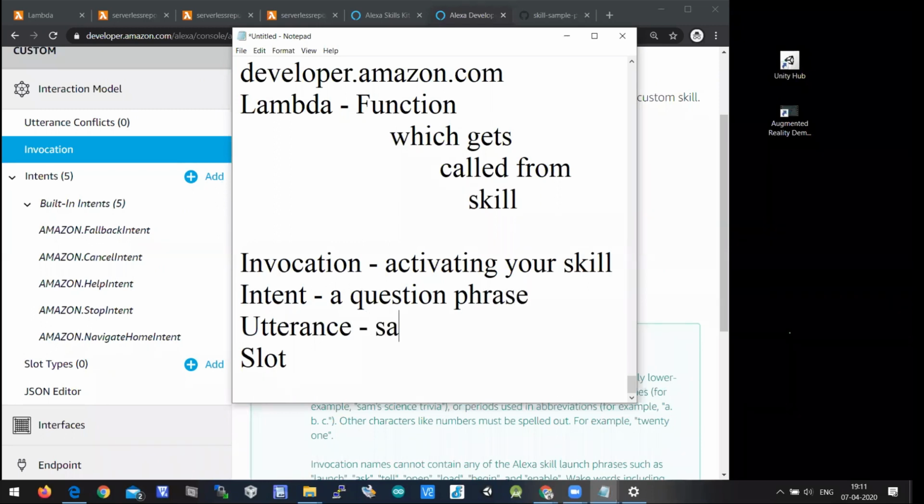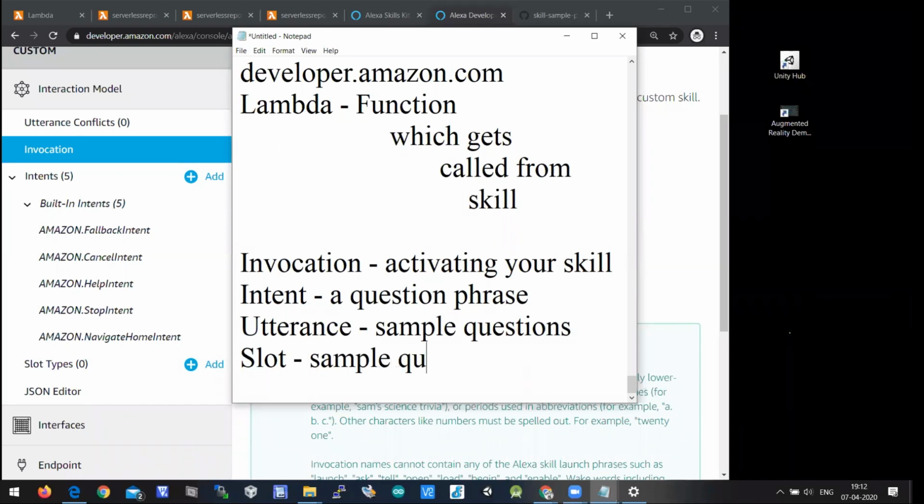Utterances are nothing but sample questions. Slots are nothing but sample question options. I'll explain in depth in this dashboard. But as of now, for invocation, activating your skill, we have given Corona bot.